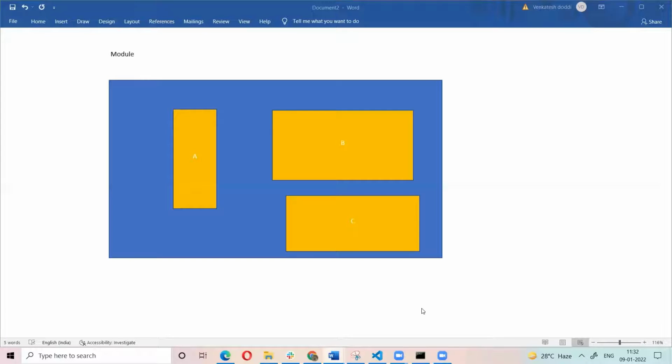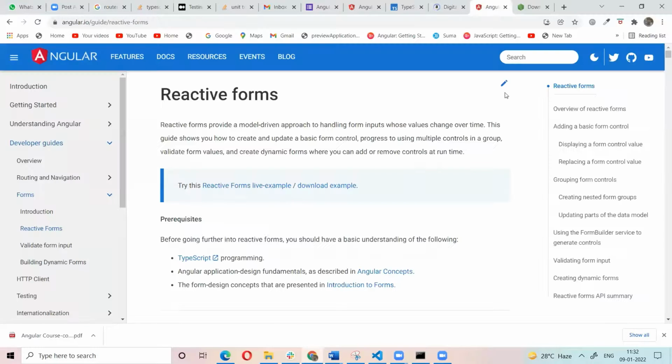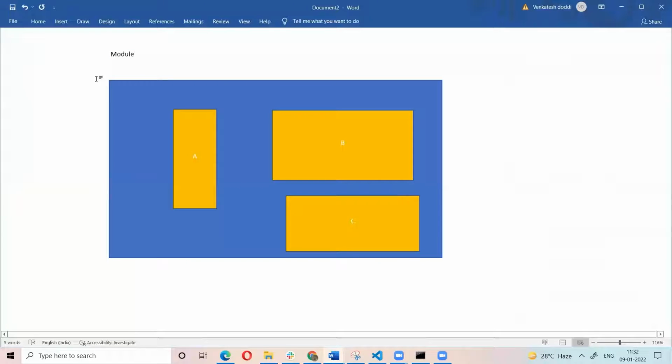Now I'm going to tell you about the Angular architecture. For example, we have a website. To create this whole website, let's take this as one module. So the whole application, the whole page, is one module. The Angular architecture is like this.